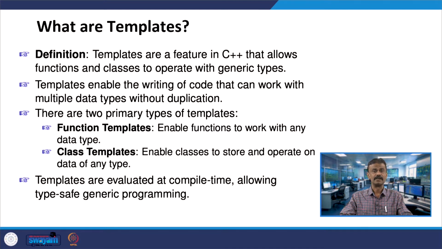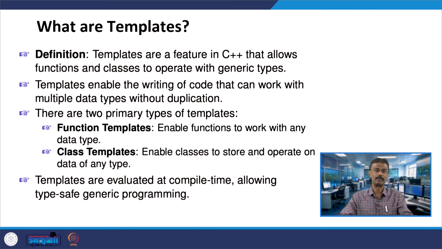We can have 2 primary types of templates. One is the function template, and the other is the class template. Function templates enable functions to work with any data type. That is the example I gave, the maximum of 2 numbers, where the data type may be integer, double, or float.